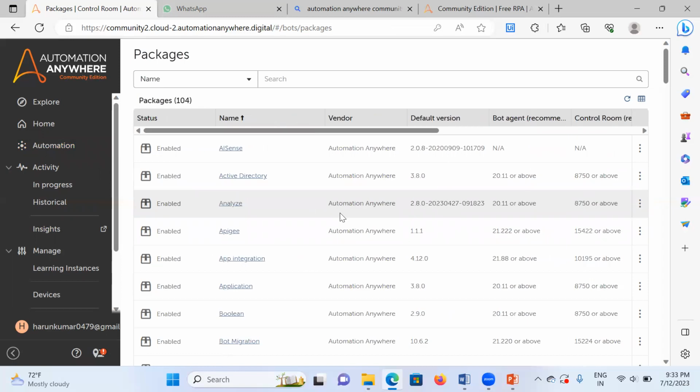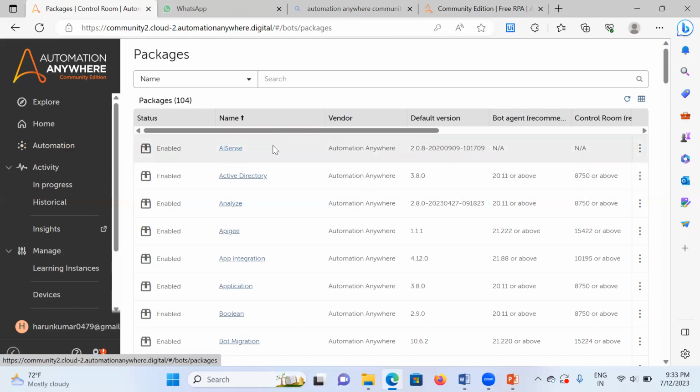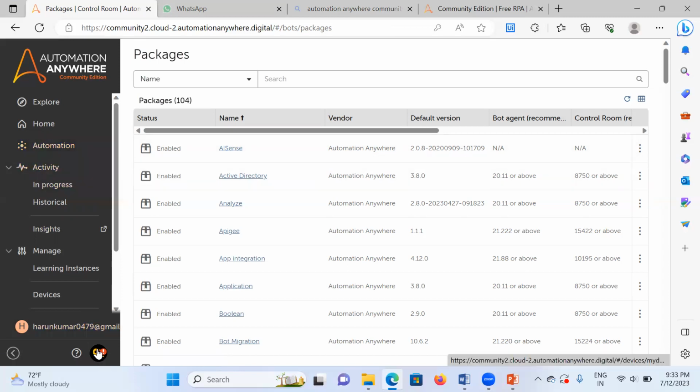Okay. So are you getting what I'm trying to say? Do I need to explain again? Yes, yes, we can understand. Yeah. So do you understand what exactly the Automation Anywhere dashboard overview is?